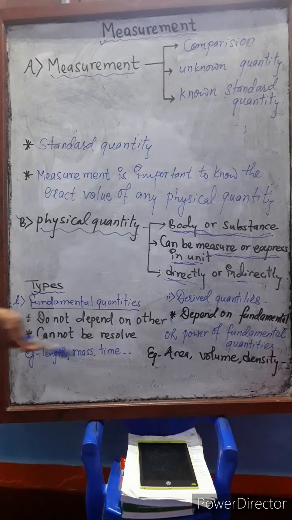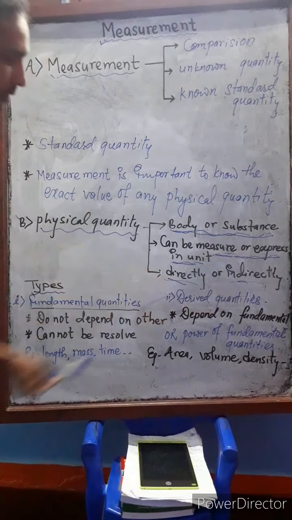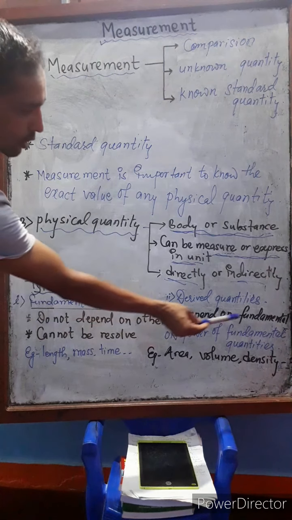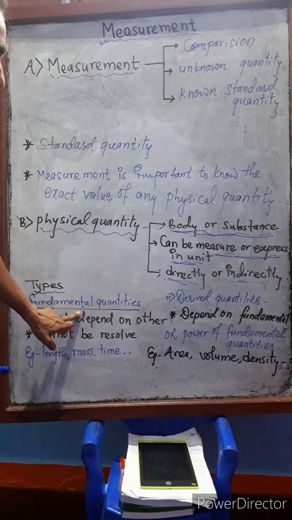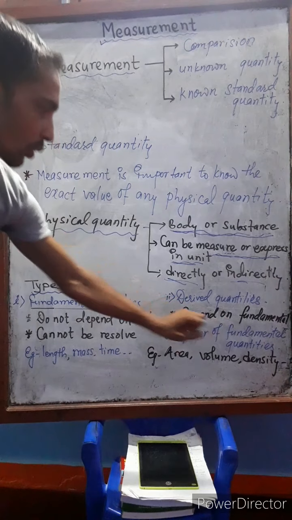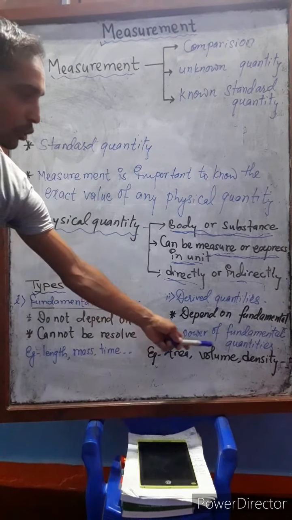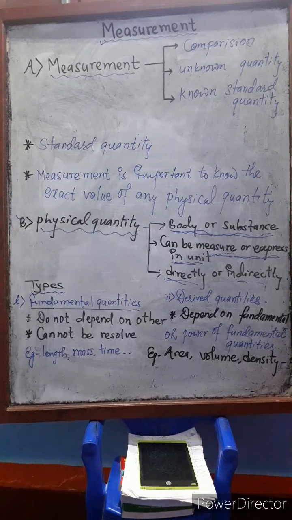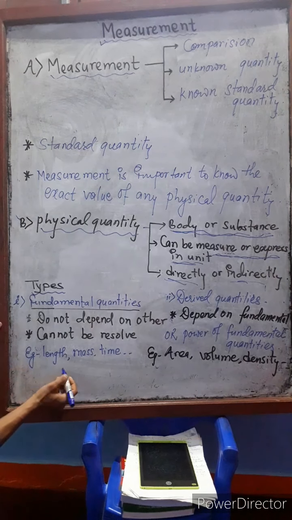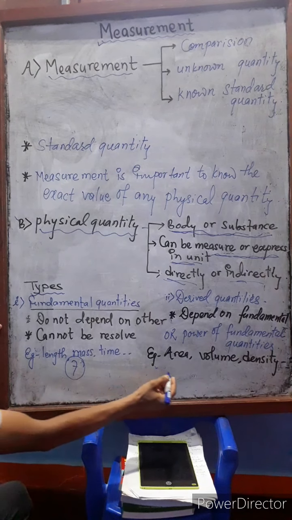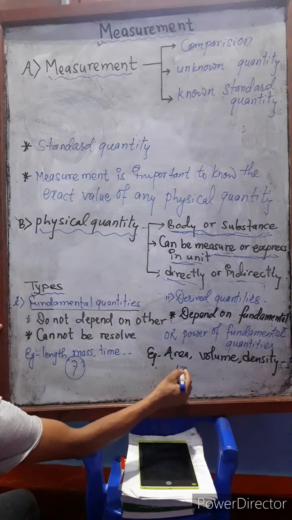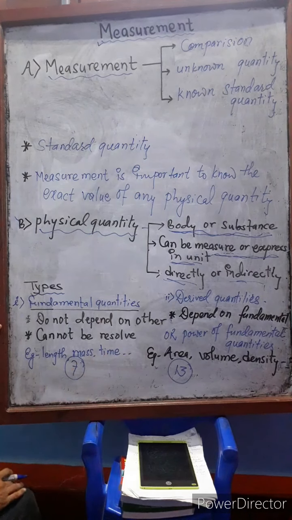But derived quantities depend on fundamental quantities. That means derived quantities are obtained by combining fundamental quantities or powers of fundamental quantities. For example, area, volume, density, etc. are some examples of derived quantities. We must know about the 7 fundamental quantities, and in grade 9 we have to know about the 13 derived quantities.